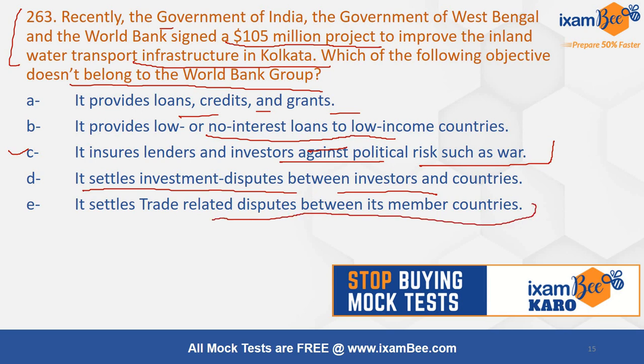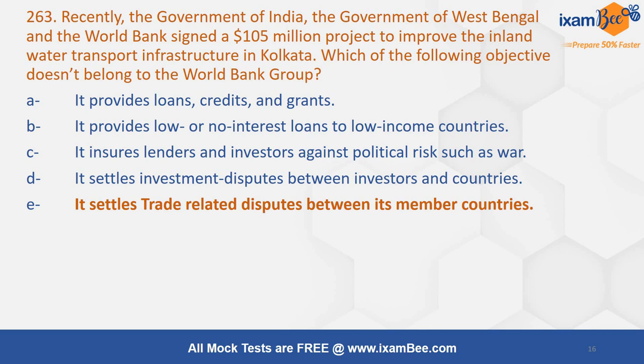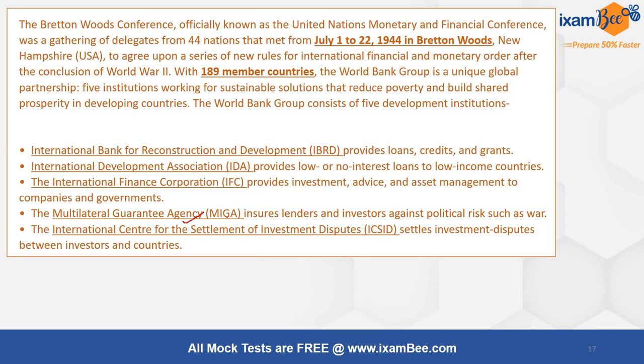It settles trade related disputes between the member countries. So you will feel that trade related disputes are mostly settled by WTO. Correct. But you have to choose between this and C. So I am evaluating these two. Political risk insurance available in World Bank. So this is pure WTO function. The Multilateral Investment Guarantee Agency, MIGA, ensures lenders and investors against political risks such as war.